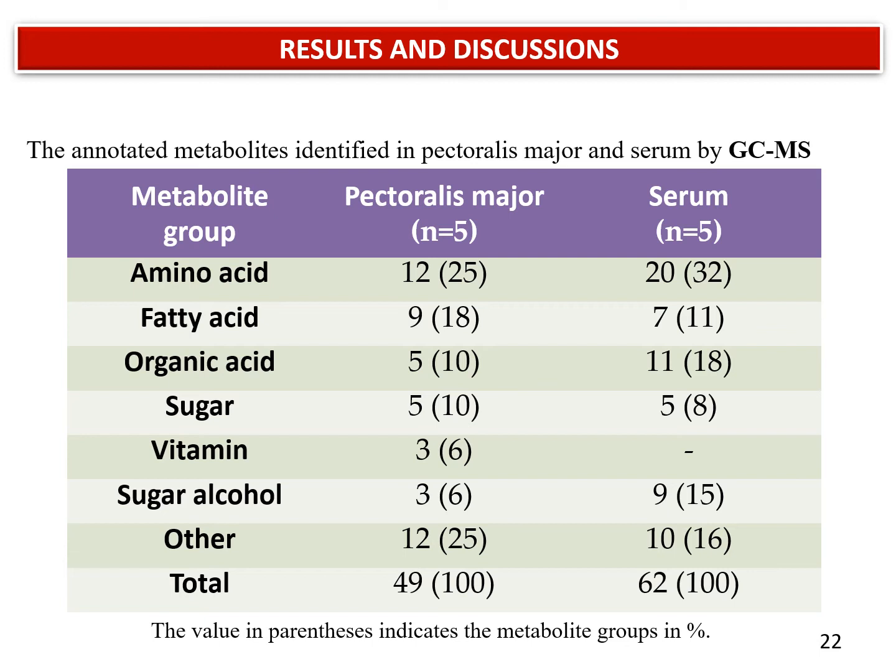In this study, the selected method for pectoralis major and serum successfully produced 49 and 62 metabolites respectively. For both matrices, the highest number of metabolites identified is amino acids, followed by other groups such as fatty acids, organic acids, and sugars.